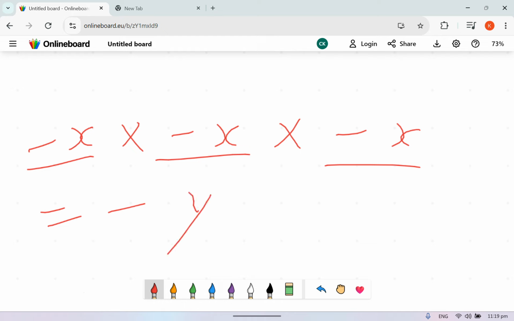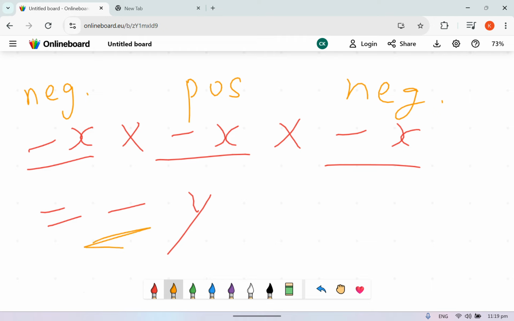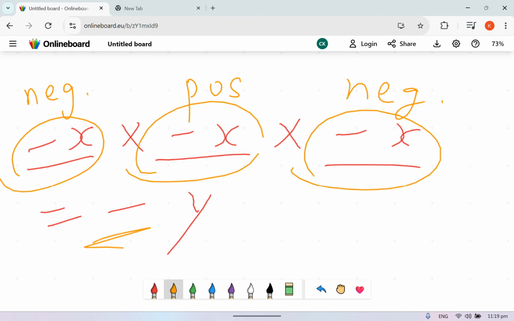Why is this? Because the first time is negative. When I multiply by a negative number, the second time it is now positive. But then I go and multiply by another negative number, and now you're negative again. That's literally how it works. That's why you get negative again. So if you notice, I took this and I multiplied it 3 times.